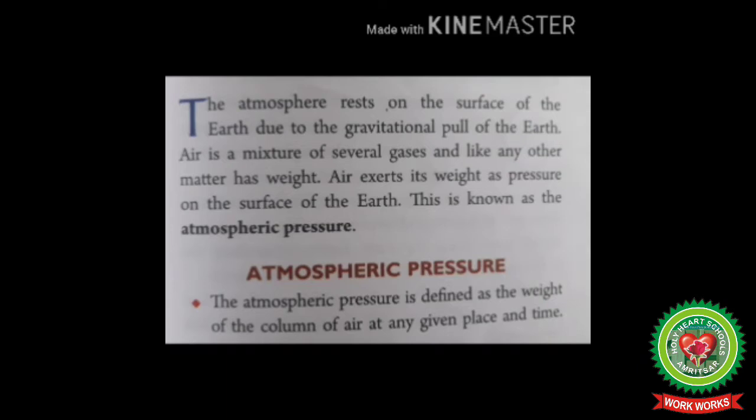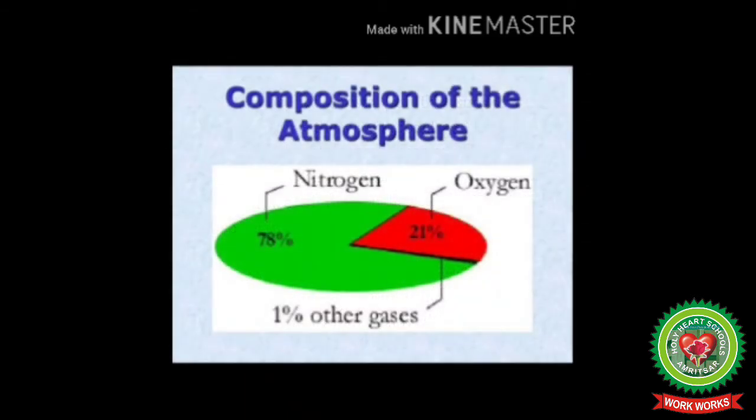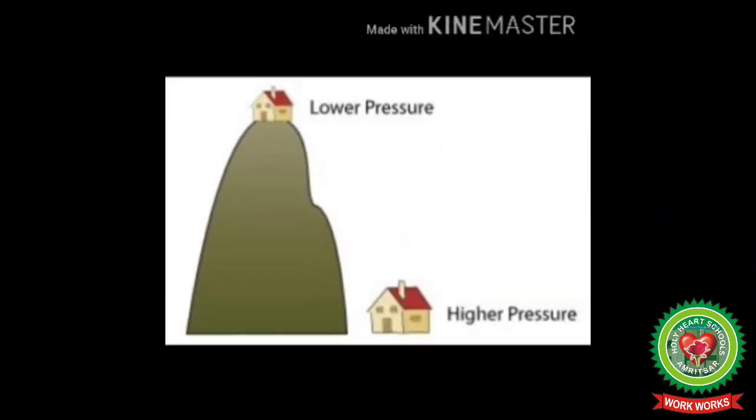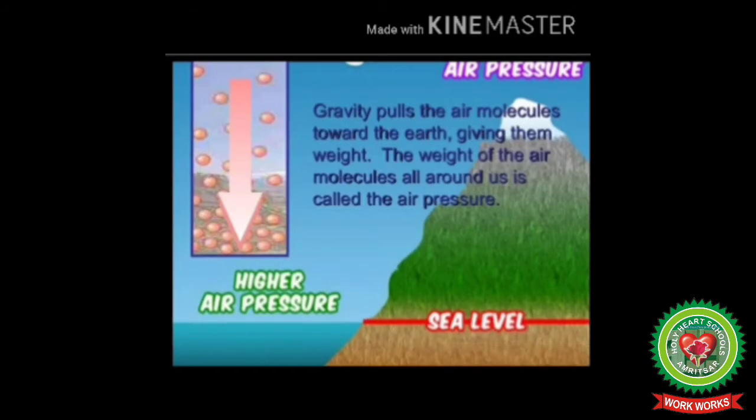Let's understand this. The atmosphere surrounding the earth is a mixture of gases. It is bound by the earth due to gravity, which does not allow air to escape to outer space. Atmospheric pressure is not the same everywhere. Air pressure decreases with increase in altitude, so mountain climbers often experience physiological disturbances like weakness, nose bleeding, ear bleeding, etc. The atmospheric pressure is maximum at sea level.